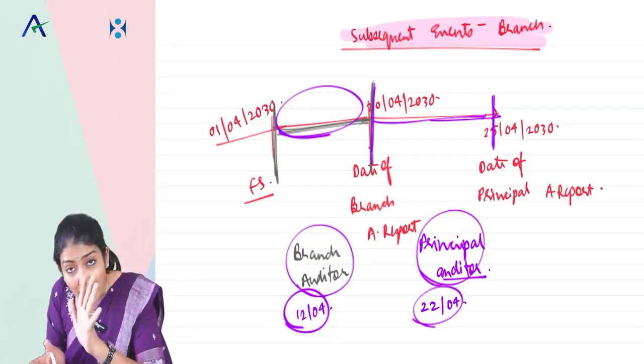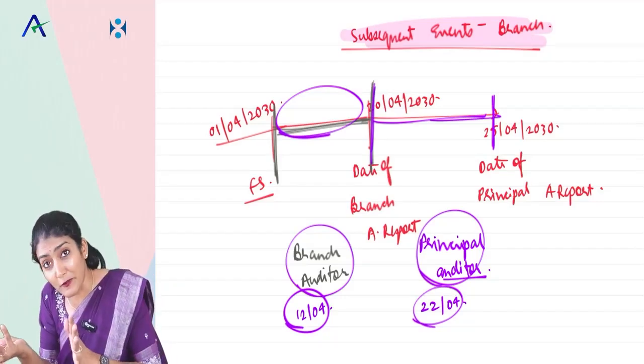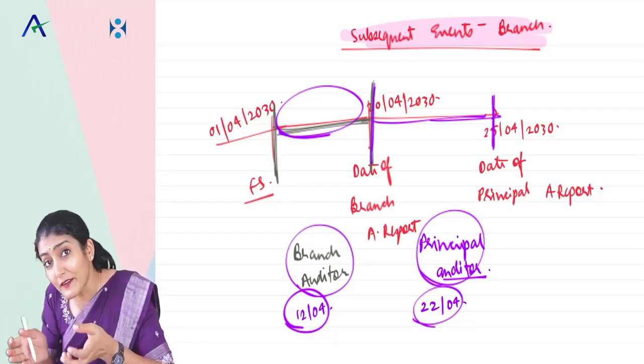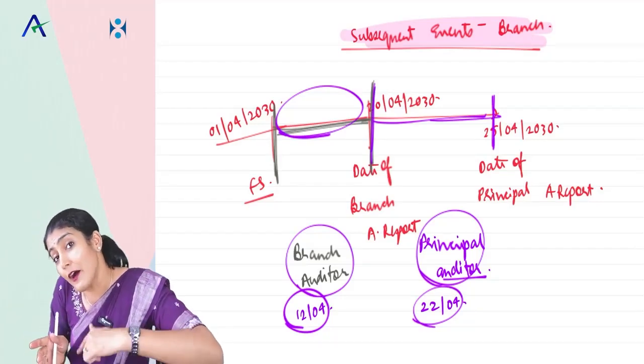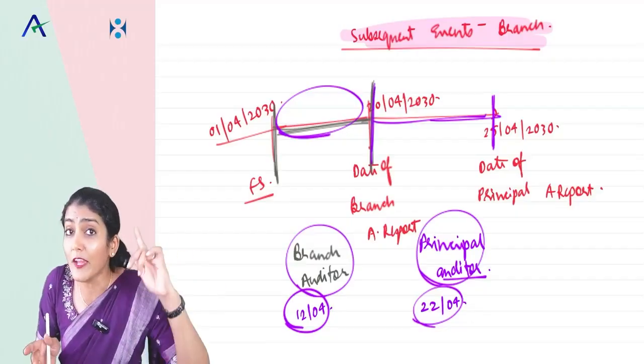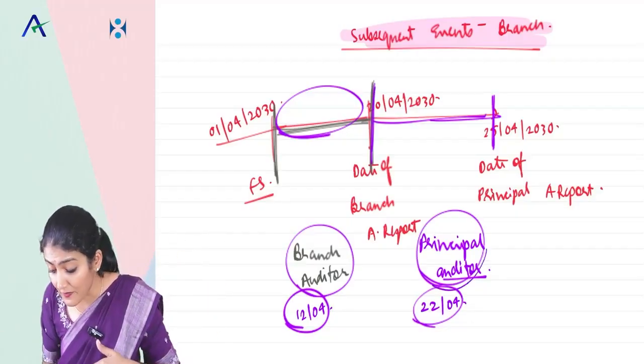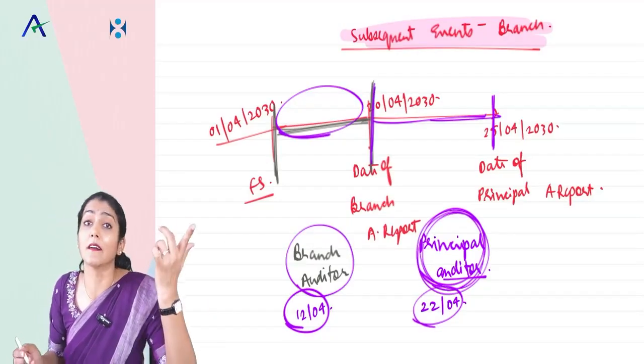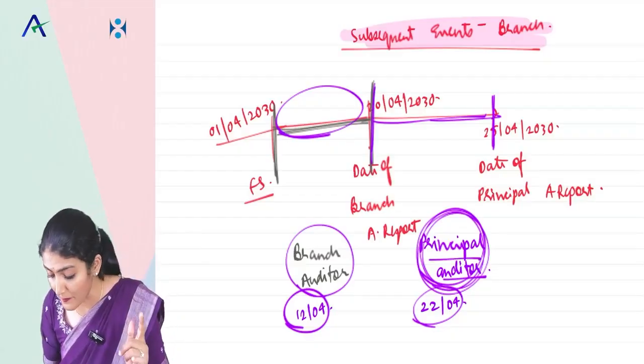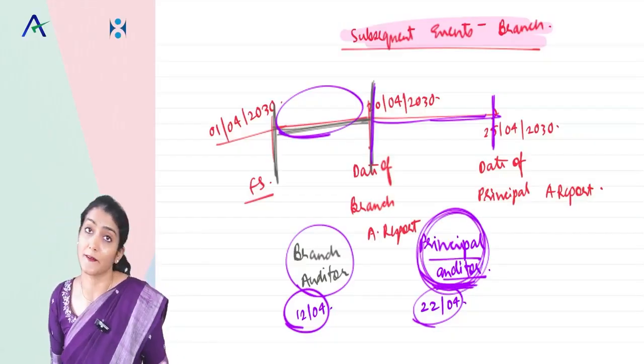If it happens between 20th April and 25th of April, it is a subsequent event related to the branch, but it is after the date of the audit report of the branch auditor. Then it is the responsibility of the principal auditor.